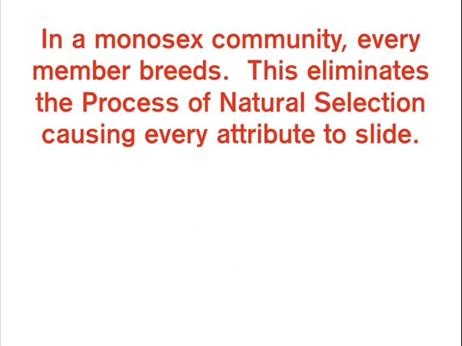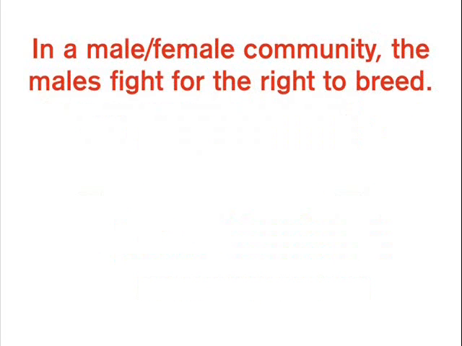Theoretically, it is possible to have a monosex species where each animal has both sperm and eggs. In a monosex community, every member breeds. This eliminates the process of natural selection, causing every attribute to slide. This leads to extinction.